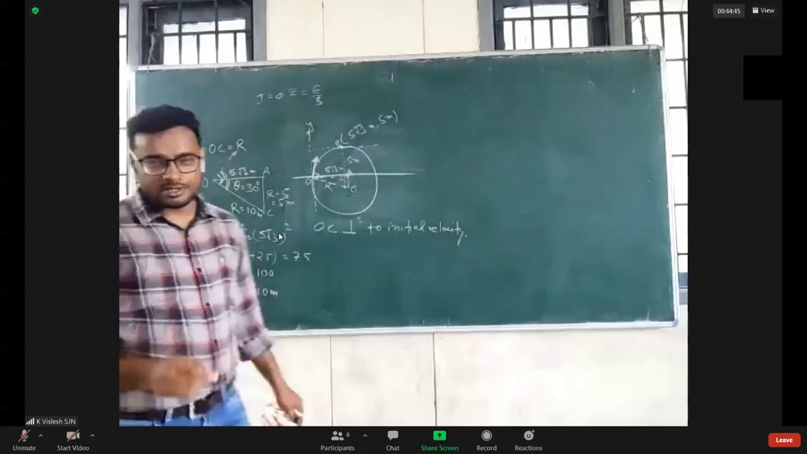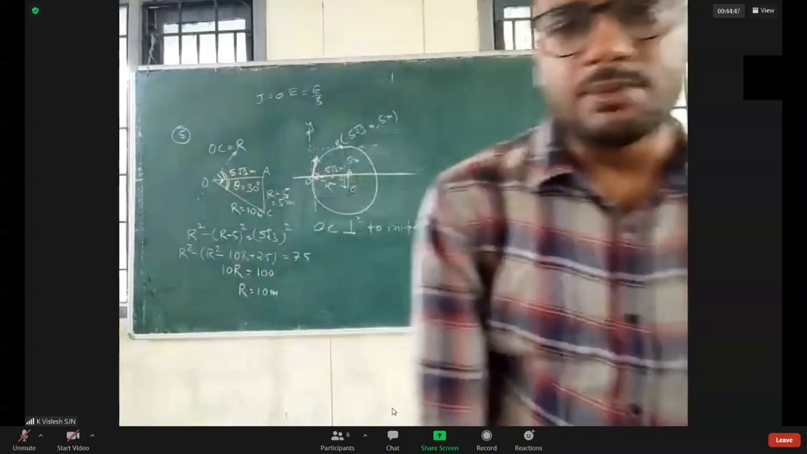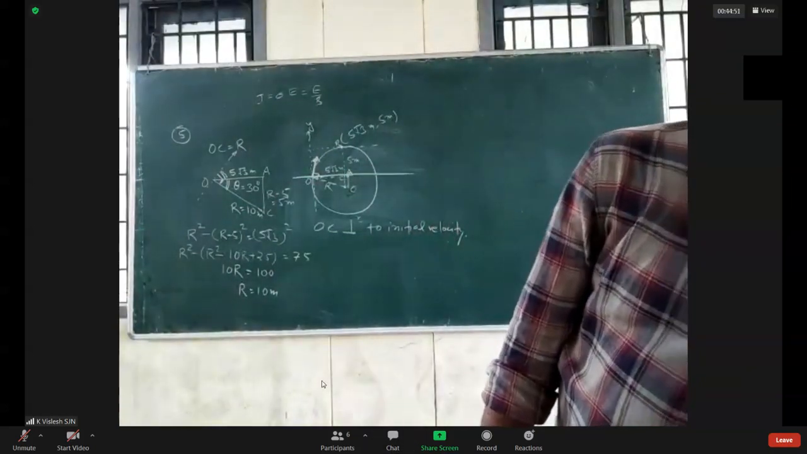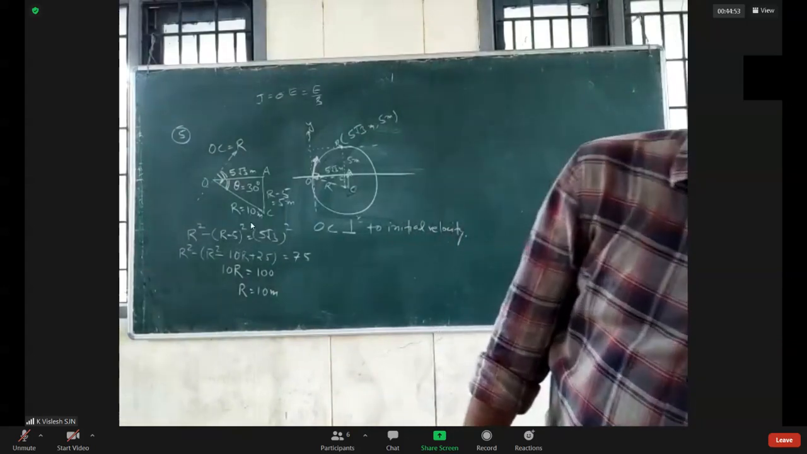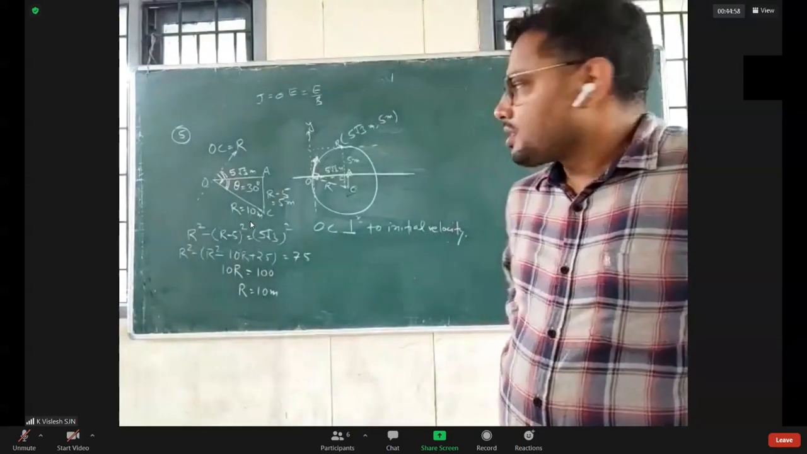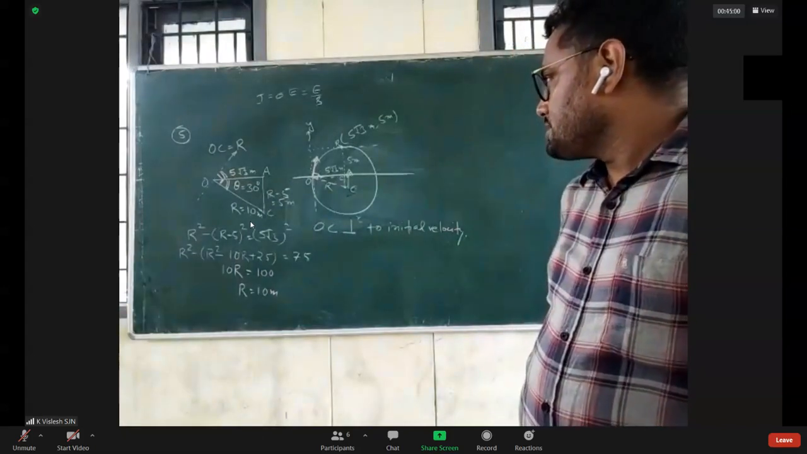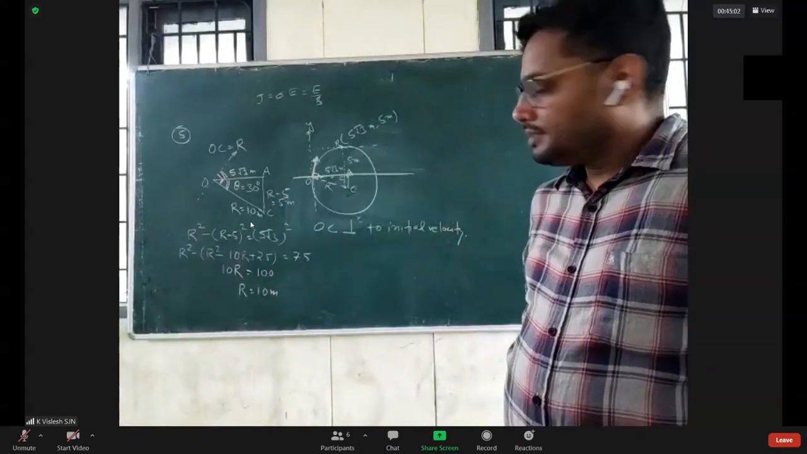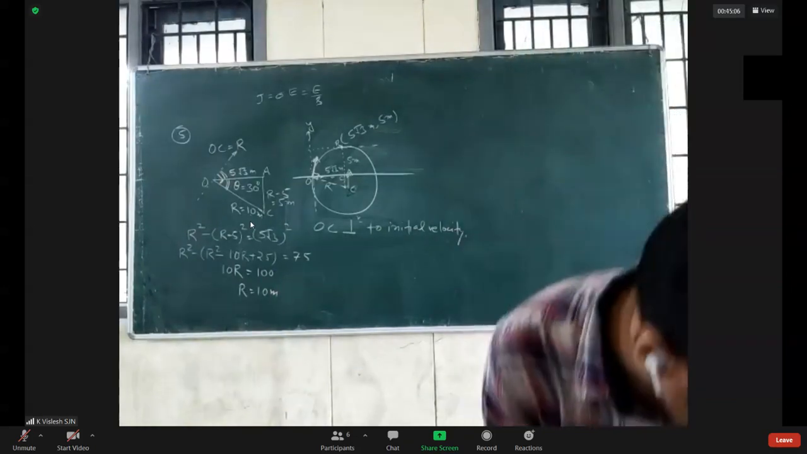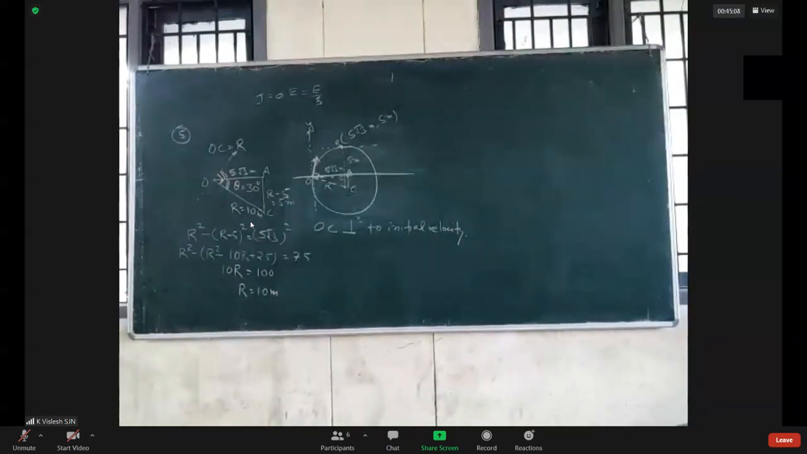Did you get it? Please let me know. Did you understand it completely? Angle of projection will be 60 degree. Radius is 10 meters. Angle of projection is also 60 degree. Two options are correct.